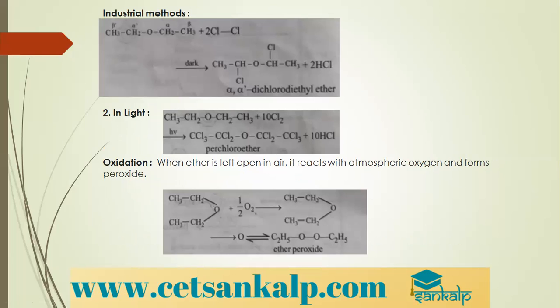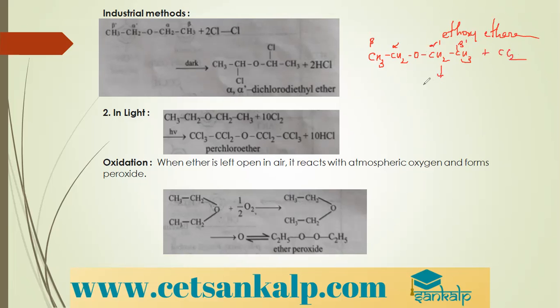This is one of the industrial methods for preparation of halo substituted ethers. Suppose I take CH3CH2OCH2CH3, which is ethoxyethane. This is alpha, this is beta, this is alpha prime, this is beta prime. Alpha hydrogens get substituted when you treat it with chlorine.